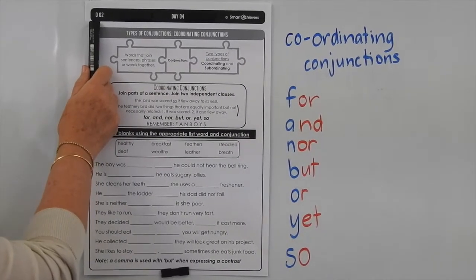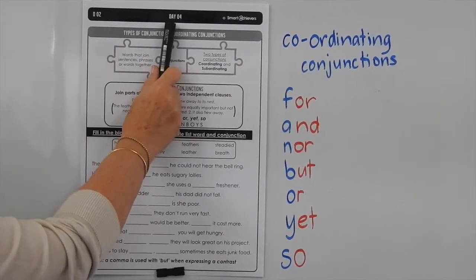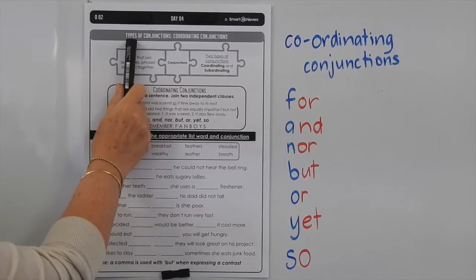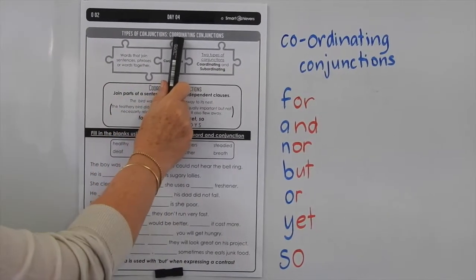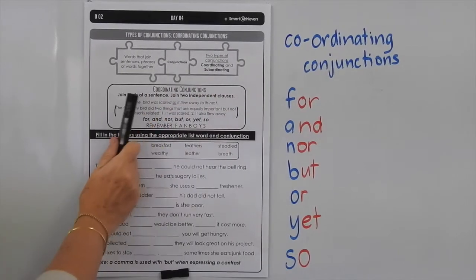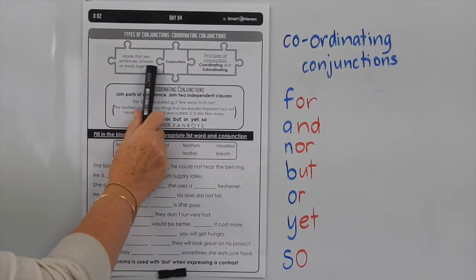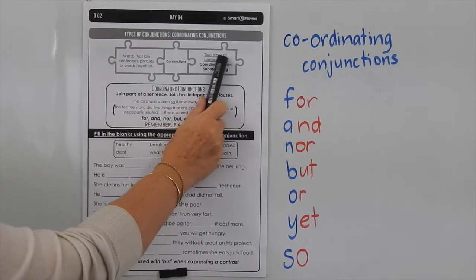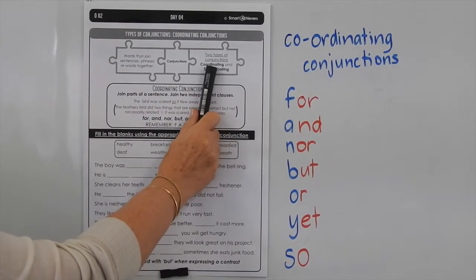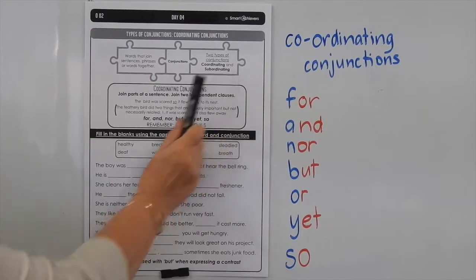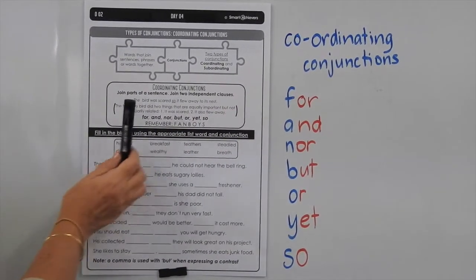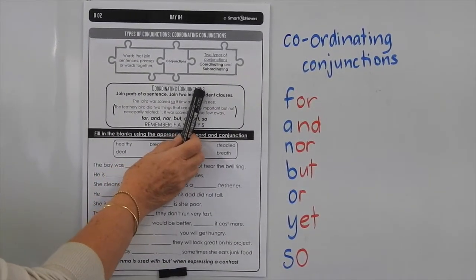This is level O, list 2, and we're doing the day 4. And here we're looking at types of conjunctions, and we're looking at coordinating conjunctions. So words that join sentences, phrases, or words together are called conjunctions. There are 2 types of conjunctions. We've got coordinating and subordinating conjunctions. So this page is really about coordinating conjunctions.